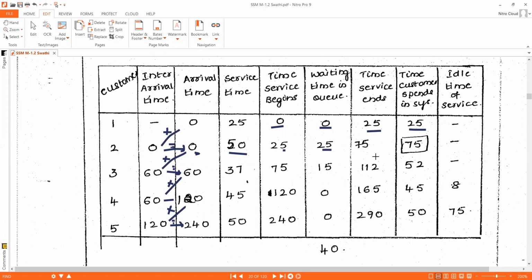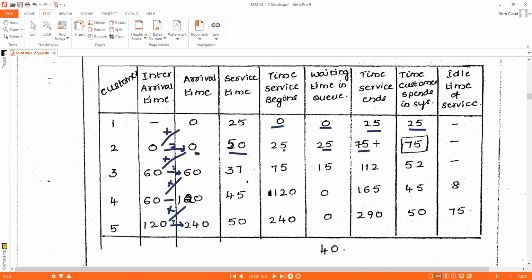Next, the time service ends. At simulation clock time 25 his service got started, and the time to get his job executed by the server is 50 minutes. 25 plus 50, it is 75 minutes.